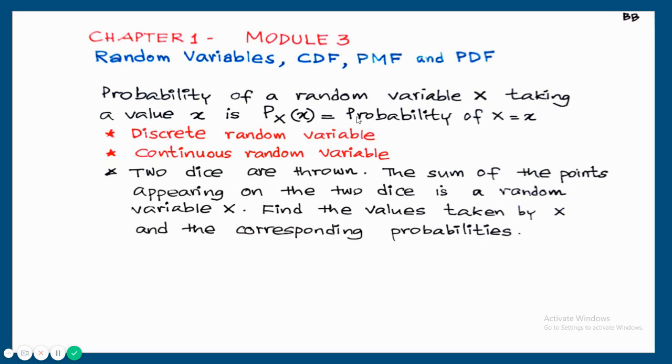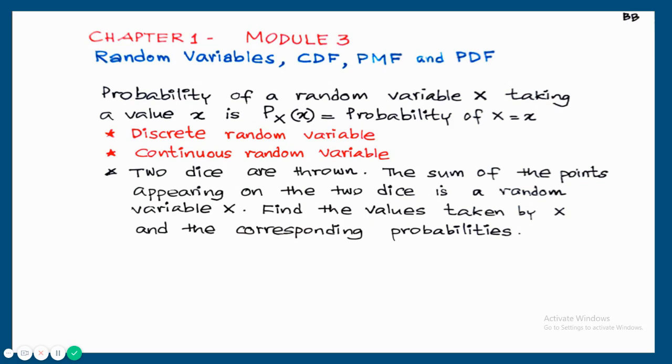The random variable is defined here like this. The sum of the points appearing on the two dice is a random variable x. So whatever be the outcome we are getting, take the sum. That sum is a random variable. So find the values taken by x and the corresponding probabilities.